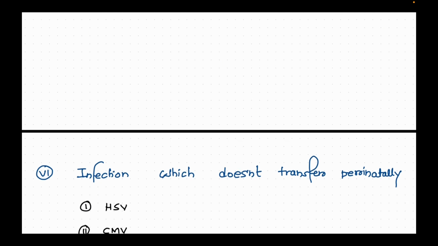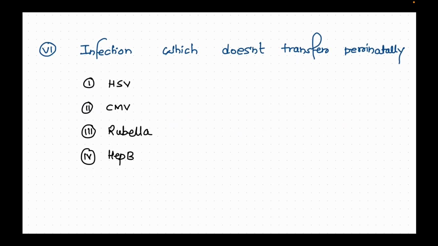Next: which infection doesn't transfer perinatally? HSV, CMV, rubella and hepatitis B are the options. We will discuss this question at the end.